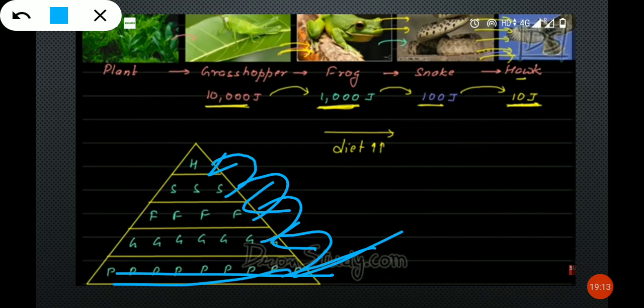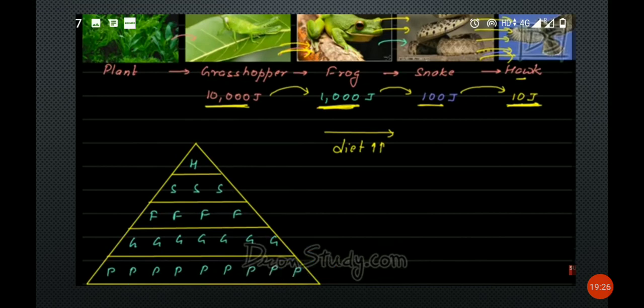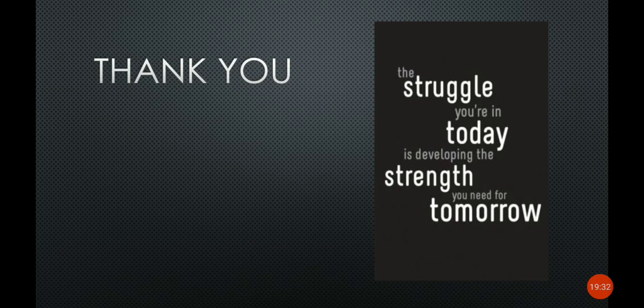So that is the reason the number of animals should be balanced in the environment. So protect animals and save animals to balance the environment. I hope you understood the lesson very well because it's so easy. Thank you. Have a nice day.